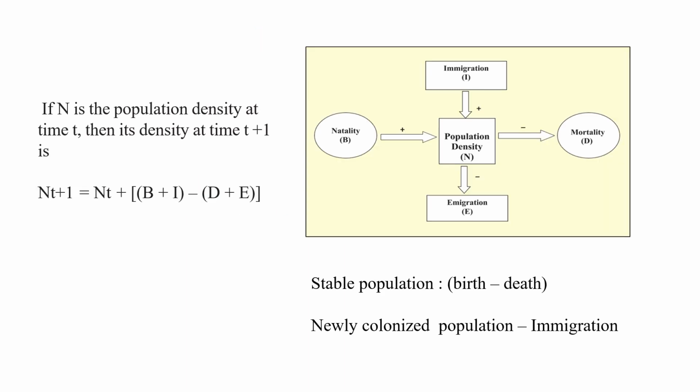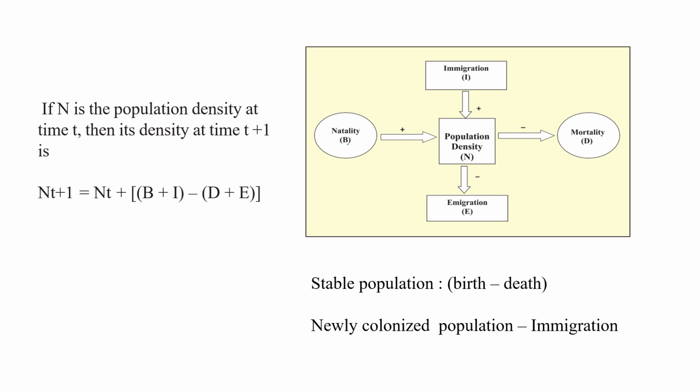Okay, so if N is the population, as you can see in this particular picture, population density in a given area is this N. If more individuals who used to live in that particular area give birth more, their natality rate is high, then how does it give its impact on the population?